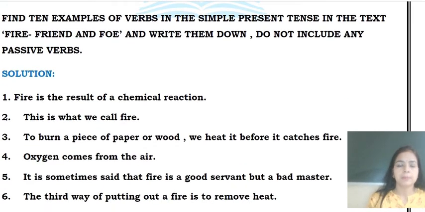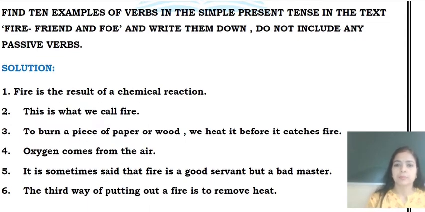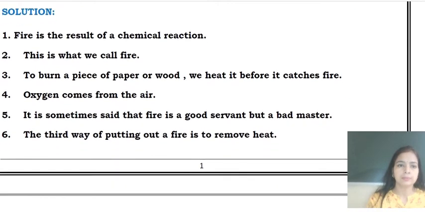Now what you need to do here: find 10 examples of verbs in the simple present tense in the text Fire, Friend and Foe, and write them down. Do not include any passive verbs. What you need to do here, just find out 10 sentences from the chapter and write them down in your notebook, and do not use any passive verbs. A few examples are given here.